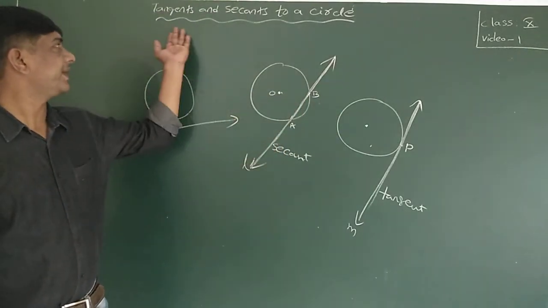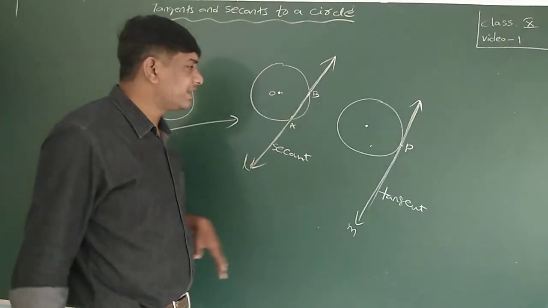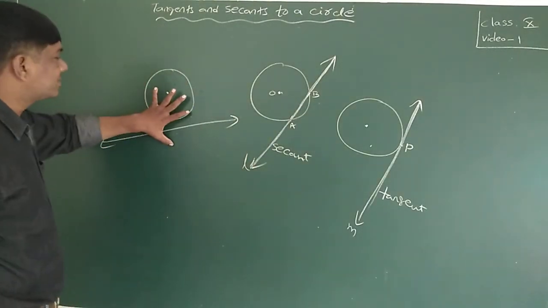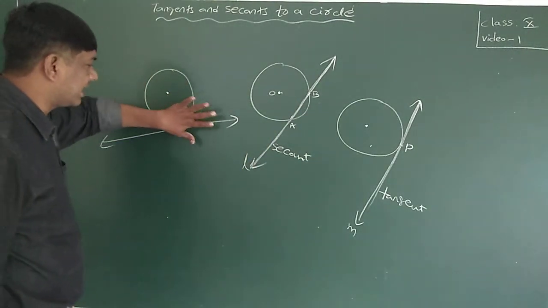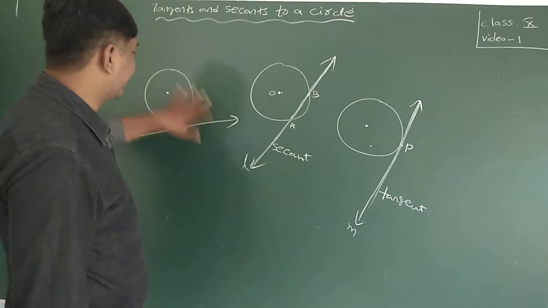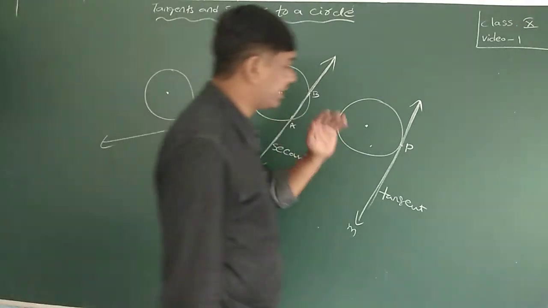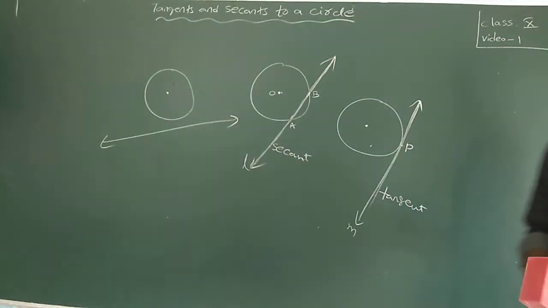Understood? This is the topic: tangents and secants of a circle. There is no relation between a line and a circle in the case I won't discuss. Here I am going to discuss the other cases. Understood?